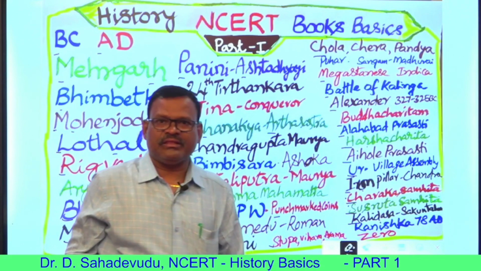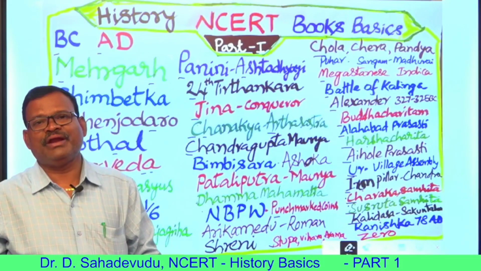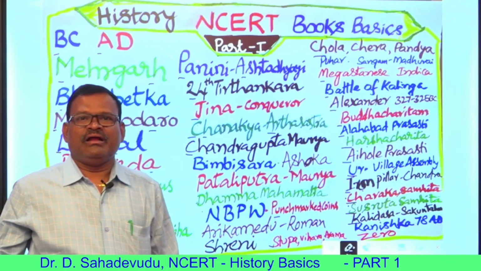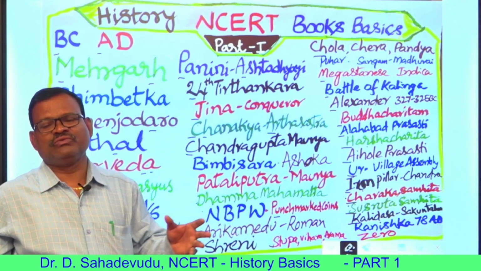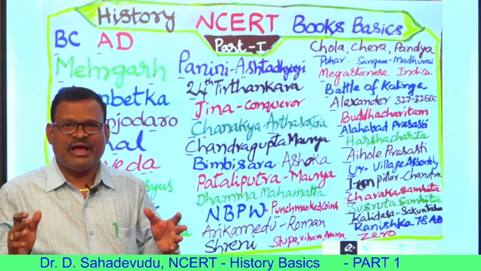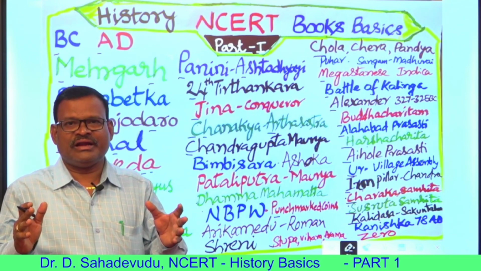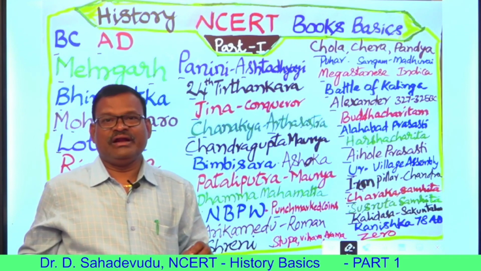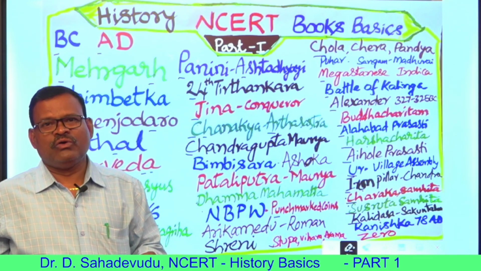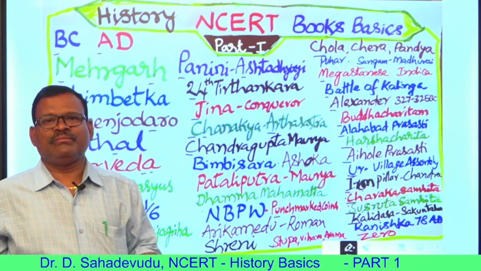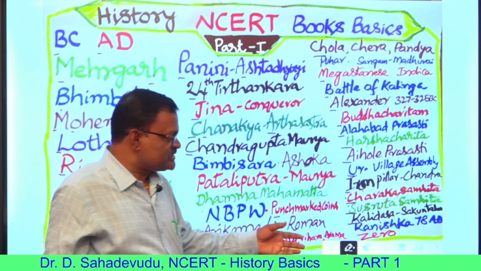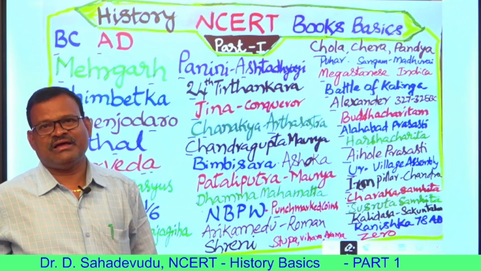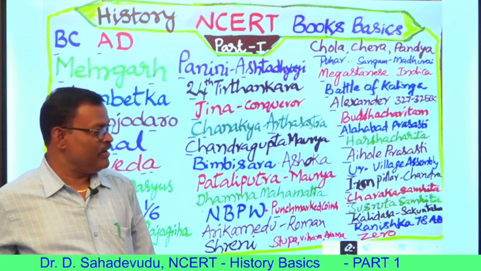Kalidasa, among the Navaratnas, the nine gems of the Gupta period, was a famous literary personality, described as the Indian Shakespeare. He wrote Abhignana Sakuntalam, which critics describe as one of the 100 famous books in world literature. Raghuvamsam, Ritisamhara, Meghadutam and Kumara Sambhavam, all these literary gems, were written by Kalidasa in prose as well as in poetry form.